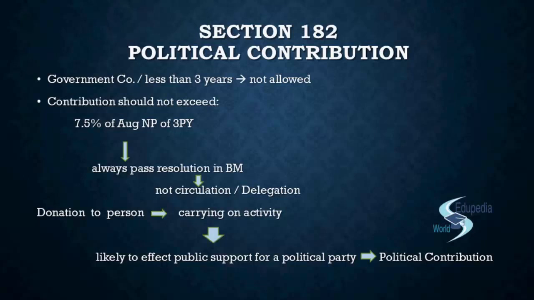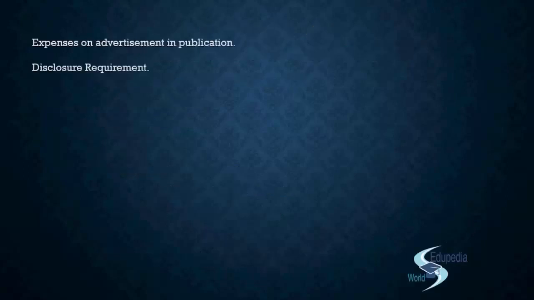Right? Then we had seen that the donation to a person who is carrying on an activity which is likely to affect the public support for the political party will be considered as political contribution. Right? Next we had seen the expenses on advertisement and publication.